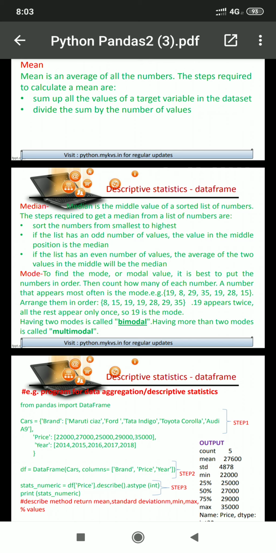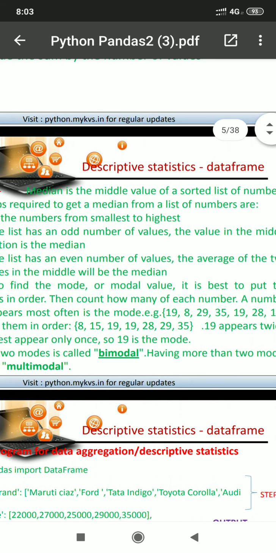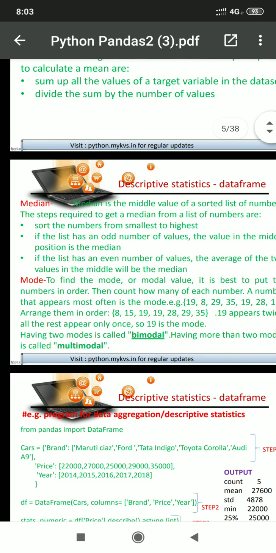If having more than two, that will be multimodal. In this example we are having 8, 15, 19, 19, 28, 29, 35. So 19 is multiple times, that's why 19 is the mode. If we are having 19 two times and again 28 two times, that will be bimodal because of two times. Okay, so this example is only for mode.